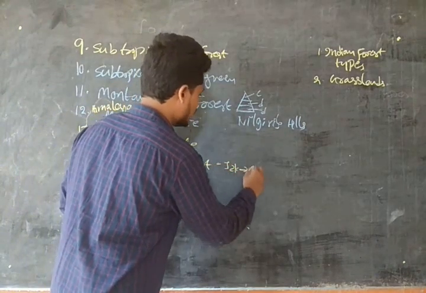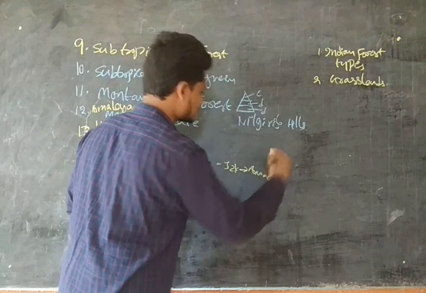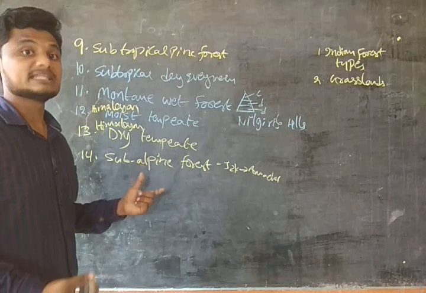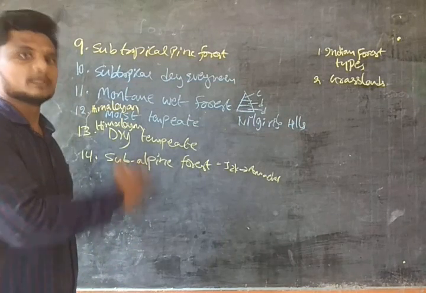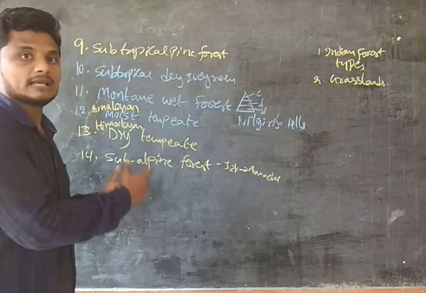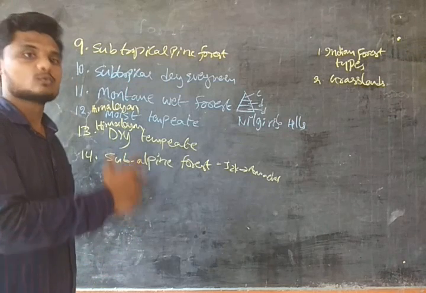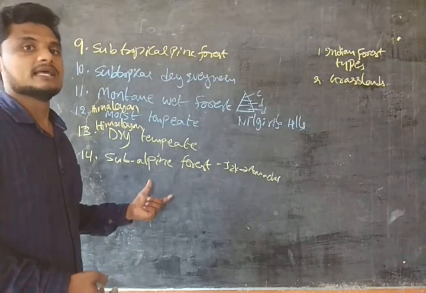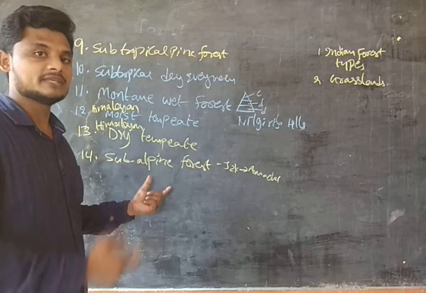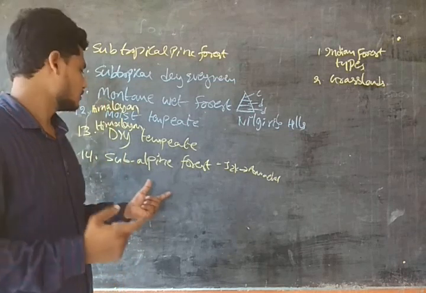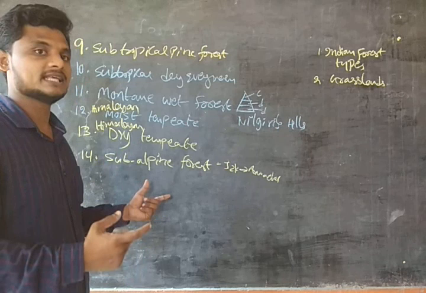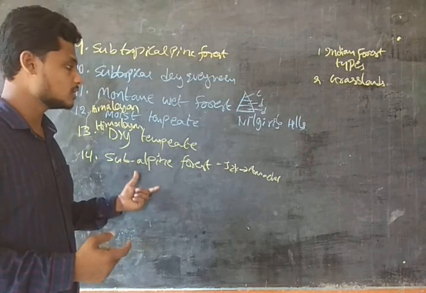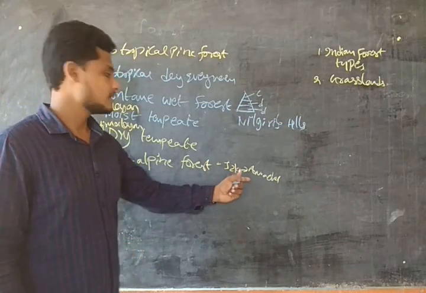This forest is a good source for timber growth, and the forest is dense because the humidity and rainfall in this region are very high. So we have good timber growth, and it extends from Jammu and Kashmir to Arunachal Pradesh.